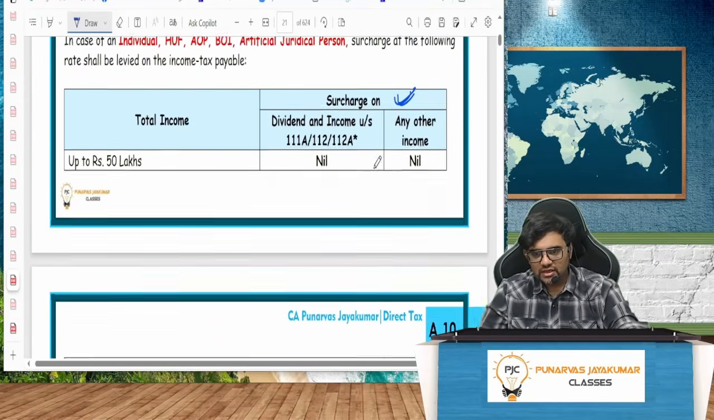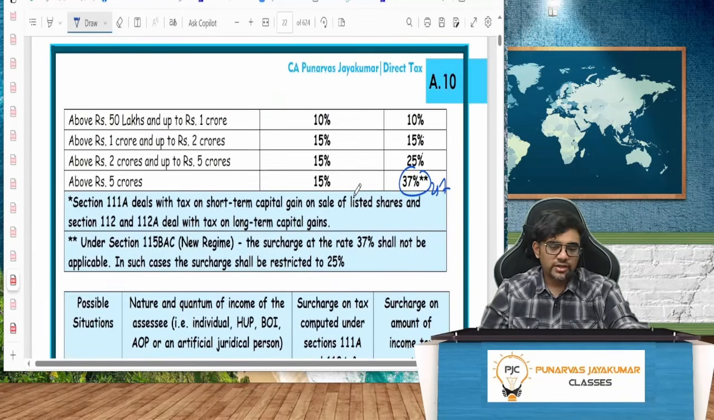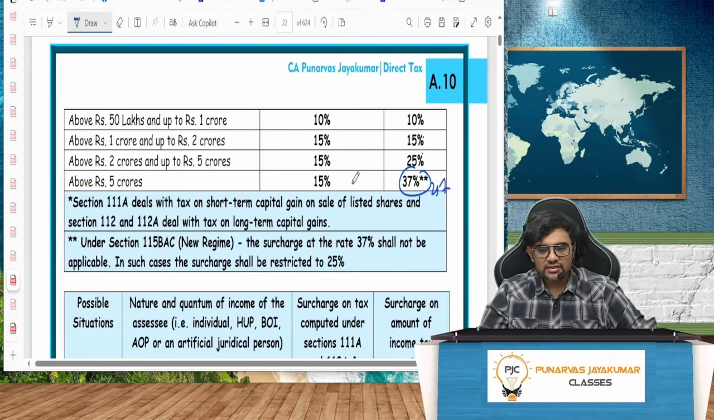Any other income you have already seen: 10%, 15, 25, 37. This 37 will be 25% for the new regime we have seen. But you see here, other income, specified income: dividend income, income under 111A, 112, 112A. Up to 50 lakhs, it is nil. And above 50 lakh and up to 1 crore, it is 10%. But guys, maximum you can go is only 15%.